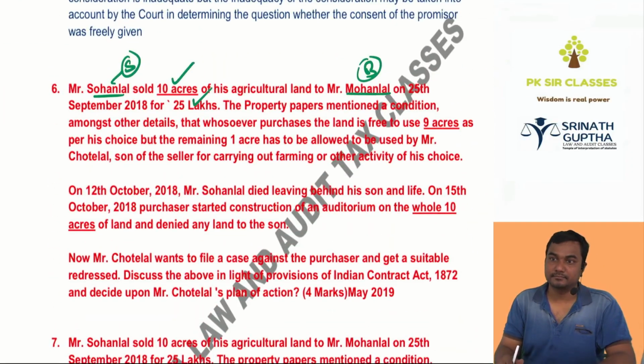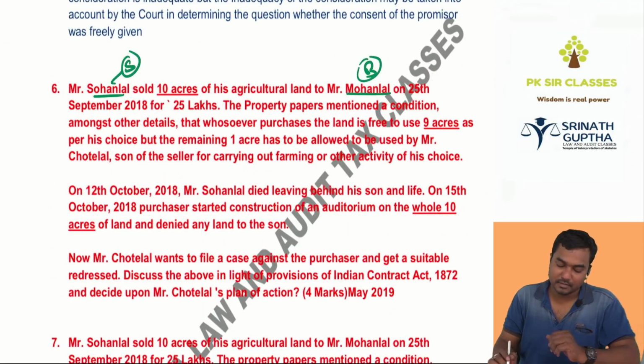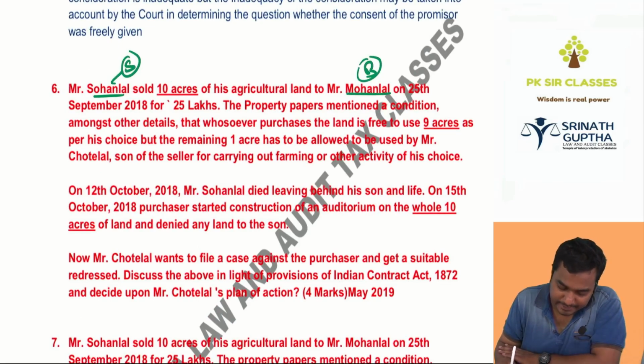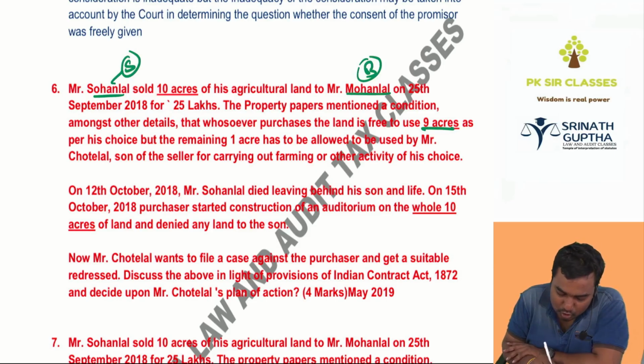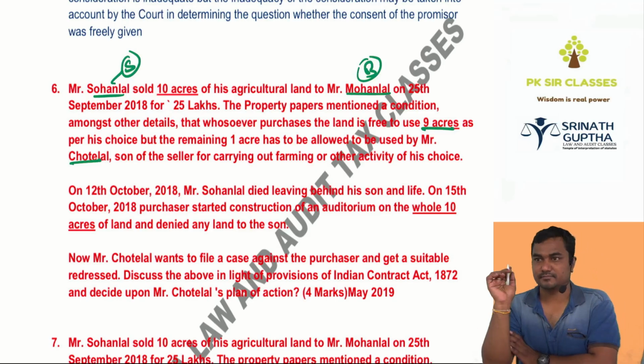Clear? The property papers mentioned a condition among other conditions that whosoever purchases the land is free to use 9 acres as per his choice, but the remaining 1 acre has to be allowed to be used by Mr. Chote Lal, son of the seller, for carrying out farming or any other activity of his choice.